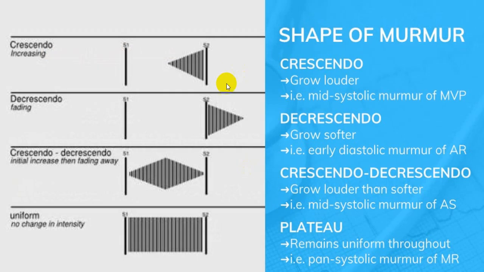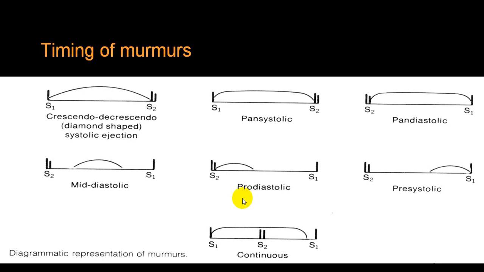That is shape. This is crescendo. This is decrescendo. This is crescendo-decrescendo, or we call it a diamond-shaped murmur. And this is a plateau murmur or uniform murmur or hollow murmur. Classical examples are mitral regurgitation and tricuspid regurgitation. This is an ejection systolic murmur. This is a late diastolic murmur. This is an early diastolic murmur. Just remember those, more than enough.